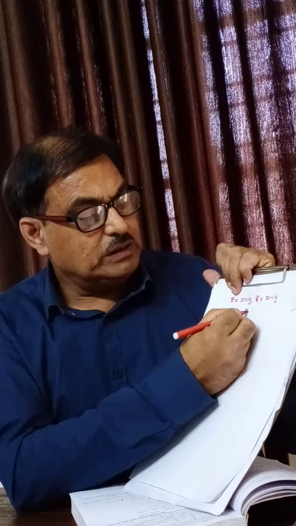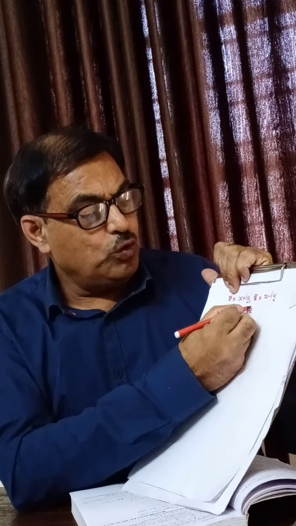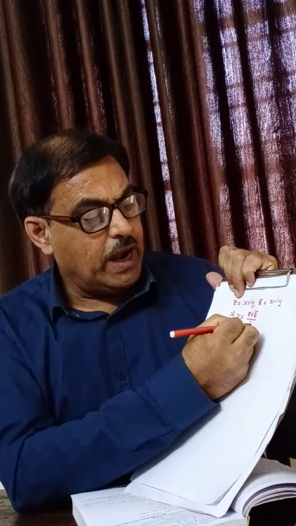From here we find that x is equal to (z plus z bar) upon 2 and y is equal to (z minus z bar) upon 2i.